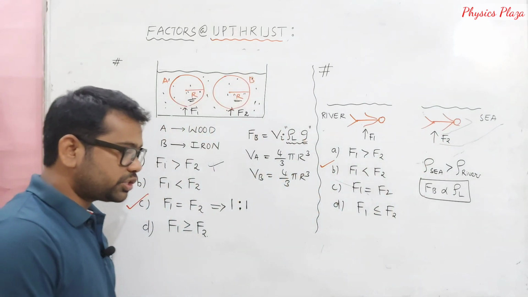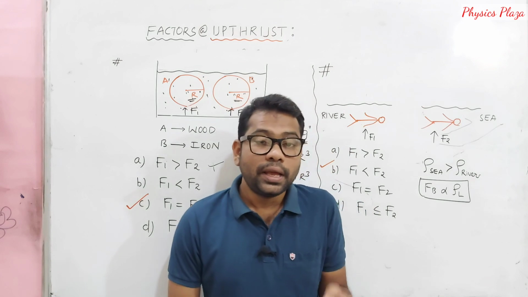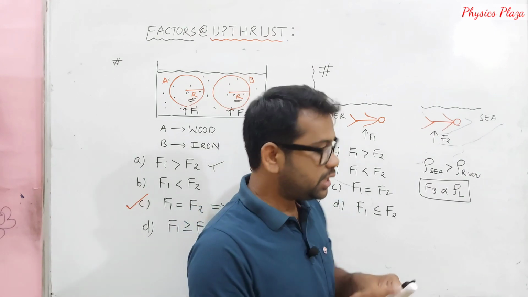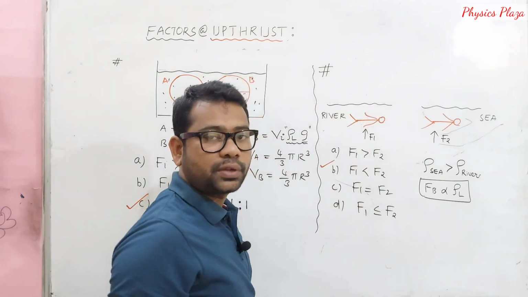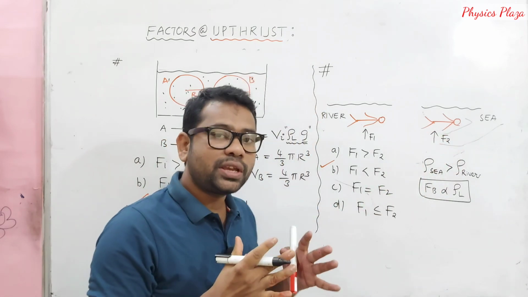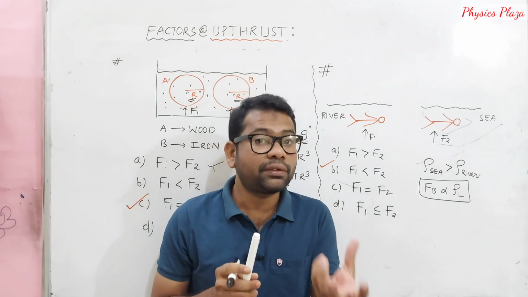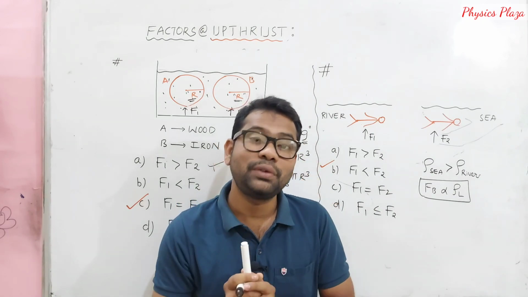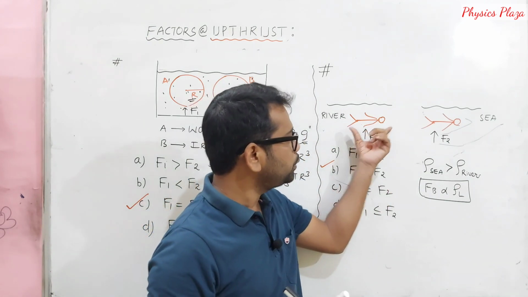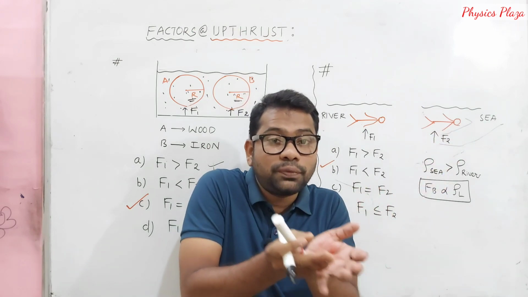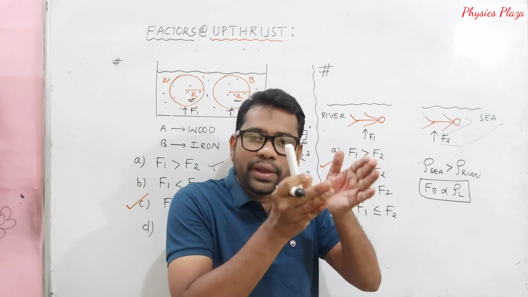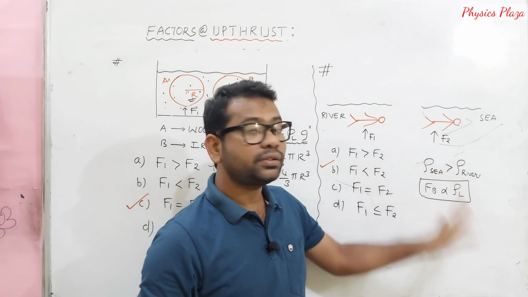Achha, children, one more question can be asked. Find the ratio of the weight of the liquid displaced. Children, when a person jumps in, some amount of liquid will be displaced. Here also some amount of liquid will be displaced. In which case will the weight of the liquid displaced be more, children? Just think. It will be same. Why? Because in both cases the volume of the body immersed is same. So the same amount of liquid will be displaced. As the same amount of liquid is displaced, obviously the weight of the liquid displaced in both cases will be same.